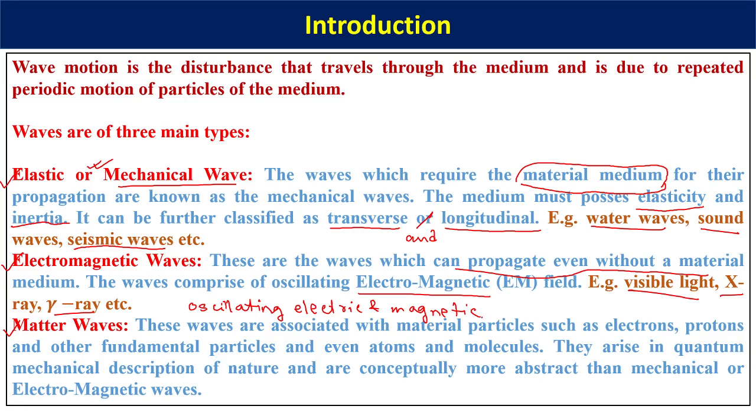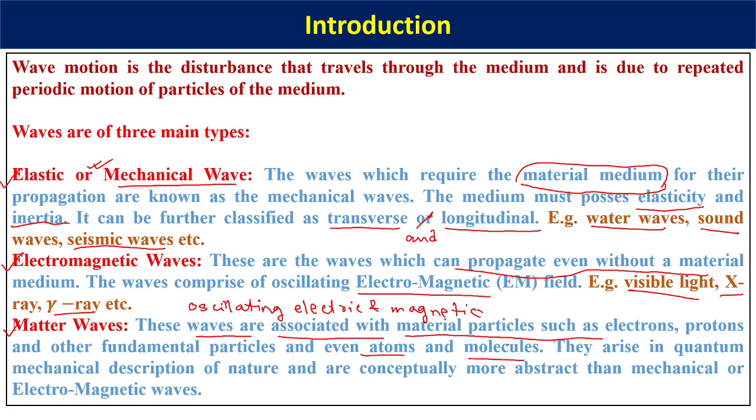There is a third category of wave which is known as matter waves. Now these are a little bit abstract in their construction and understanding, because these are basically the waves that are associated with material particles such as electrons, protons, and other fundamental particles. And it could even be associated with atoms and molecules. So they arise in the quantum mechanical description of nature and are conceptually more abstract than the mechanical or electromagnetic waves.